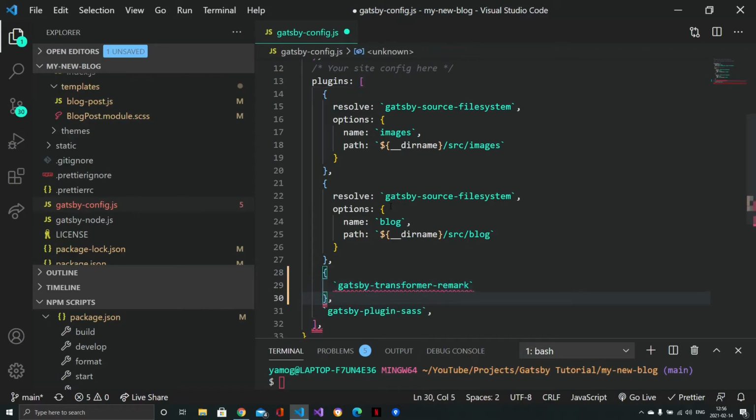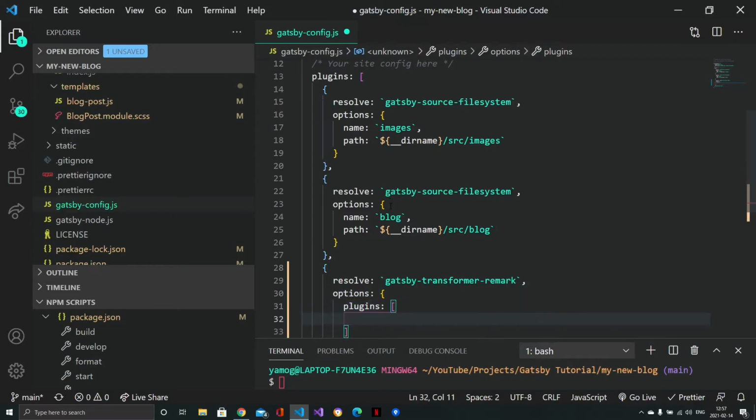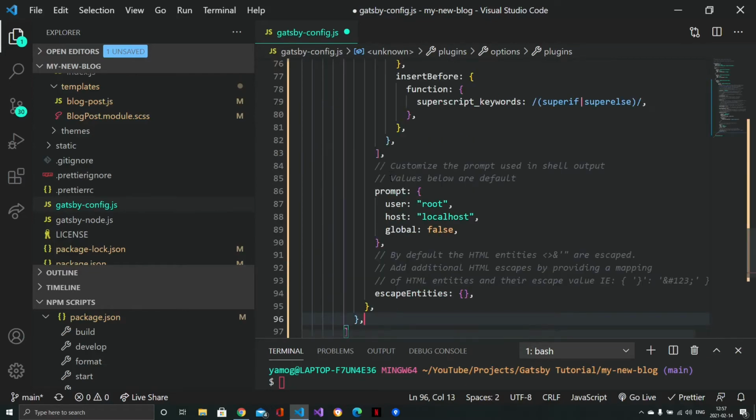But this is not really how you do it. It has to be the resolve property, and it also has to have an options property, which is an object. This object has the plugins array, and this is where we paste the actual plugin for the prism syntaxing.